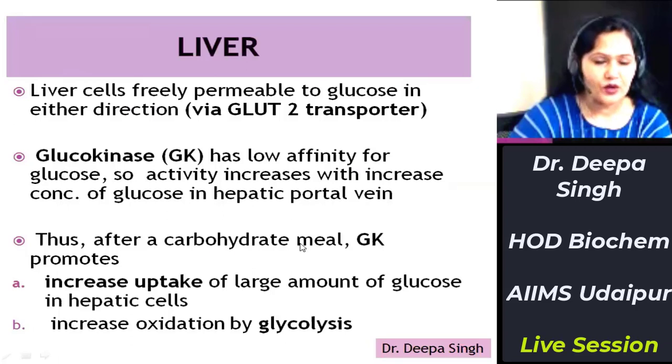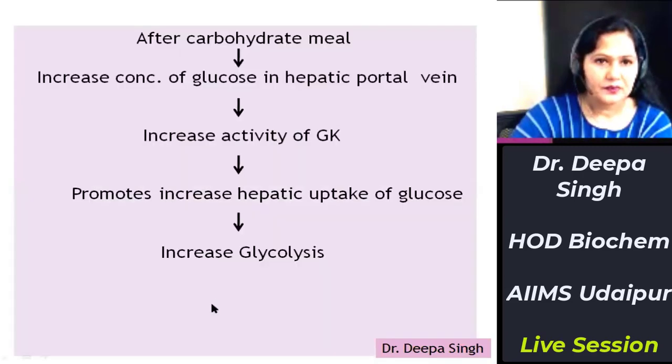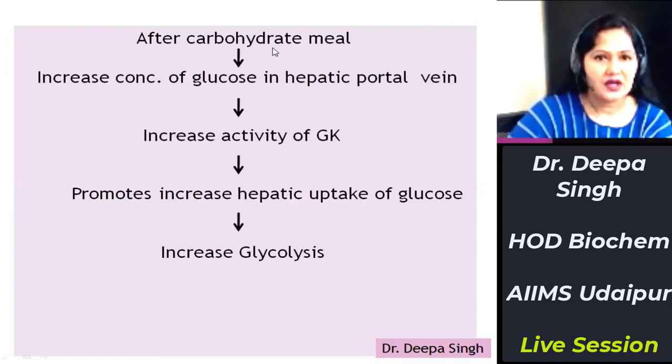After a carbohydrate meal, there will be increased glucose in the hepatic portal vein, which will increase the activity of glucokinase, and this glucokinase will further promote the uptake of a large amount of glucose in hepatic cells, and it will also increase the oxidation by glycolysis. I'm repeating this: after a carbohydrate meal, there will be increased concentration of glucose in the hepatic portal vein.